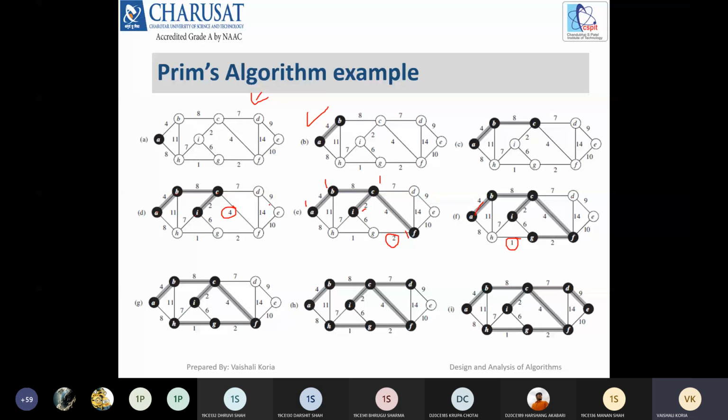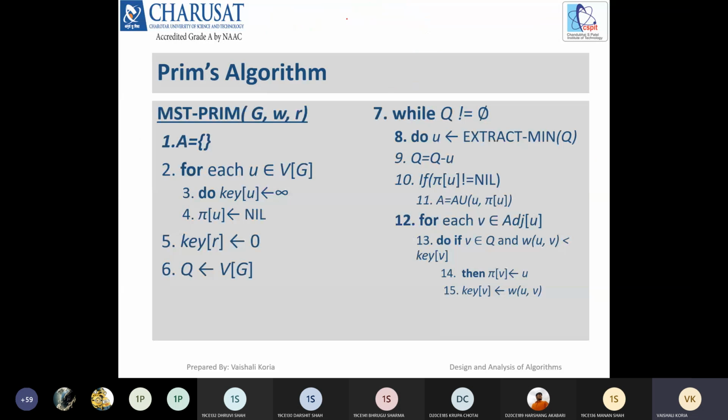Otherwise, there are many ways to find spanning trees. You can have your own method, and for finding an MST you can have your own algorithm too. But two algorithms are already designed and proven: first is Kruskal and the second is Prim's. So now we'll learn Prim's algorithm.